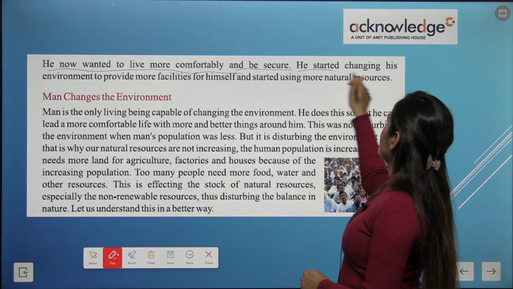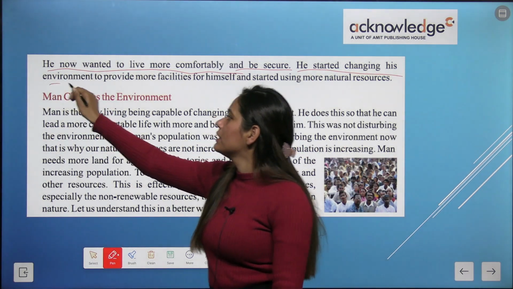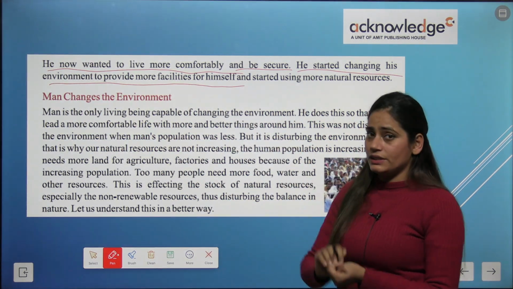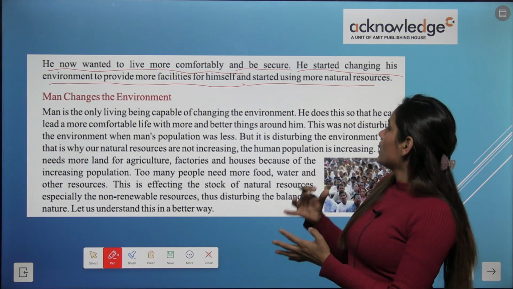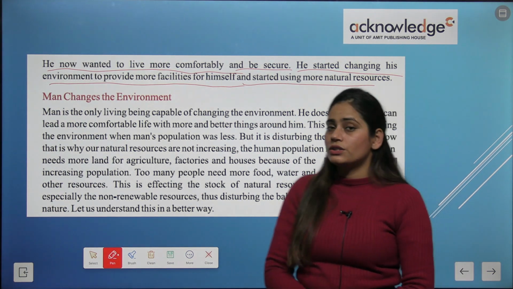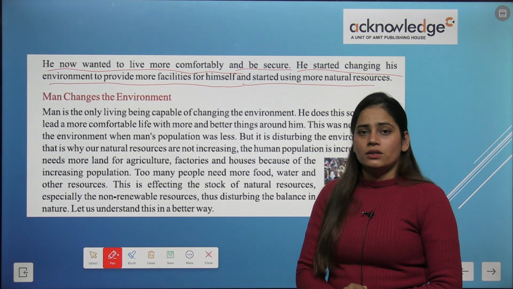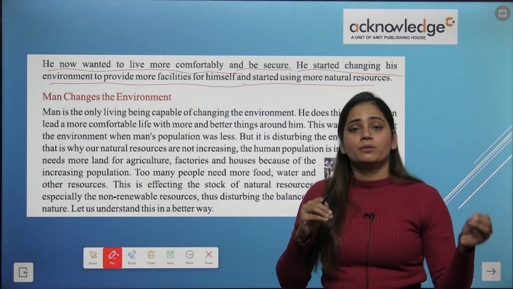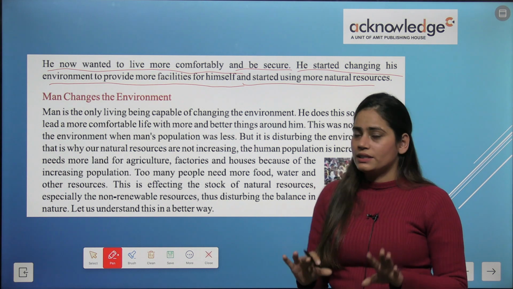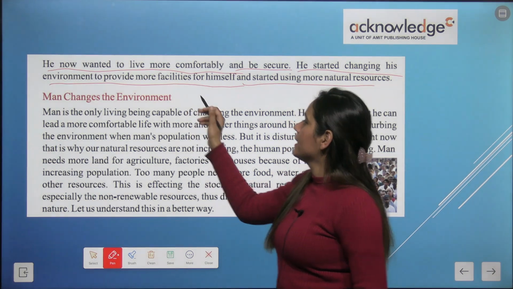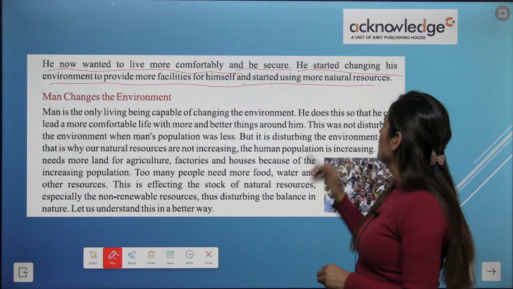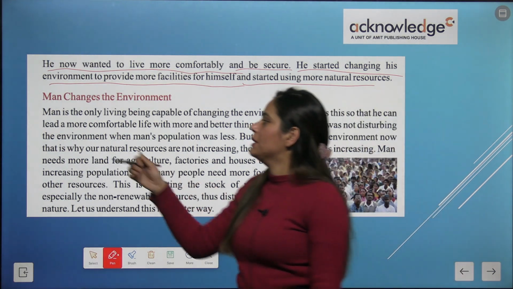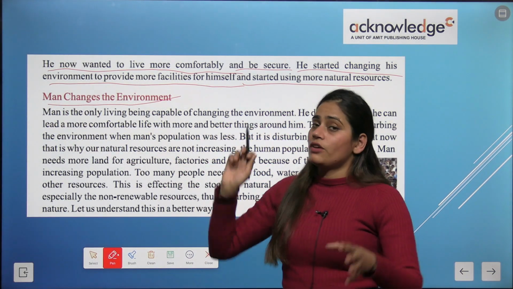Okay, he started changing his environment to provide more facilities for himself, and started using more natural resources. So what humans have done is they have created many facilities for themselves from the natural environment. Man changes the environment.